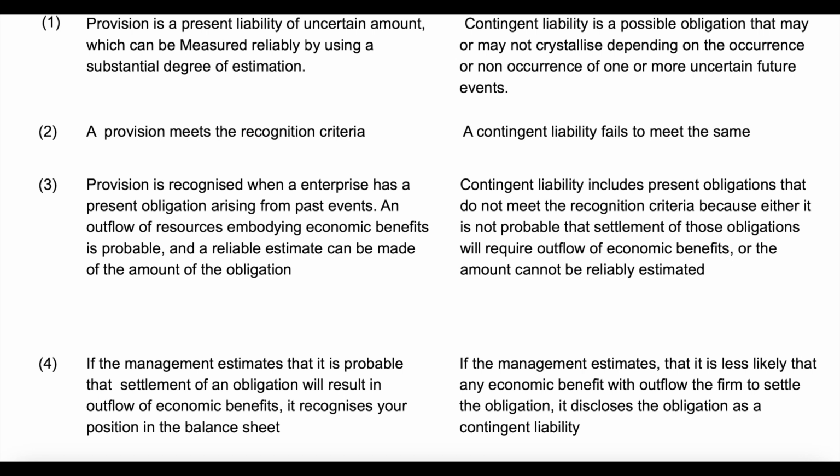Contingent liability includes present obligations that do not meet the recognition criteria because either it is not probable that settlement of those obligations will require outflow of economic benefits, or the amount cannot be reliably estimated. Provision. Point 4. If the management estimates that it is probable that settlement of an obligation will result in outflow of economic benefits, it recognizes a provision in the balance sheet. Contingent liability. Point 4. If the management estimates that it is less likely that any economic benefit will flow out of the firm to settle the obligation, it discloses the obligation as a contingent liability.